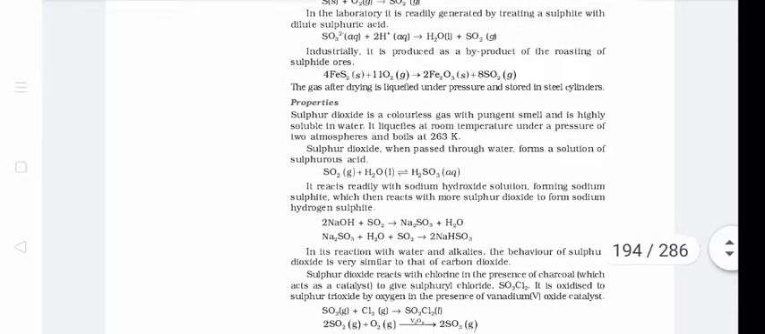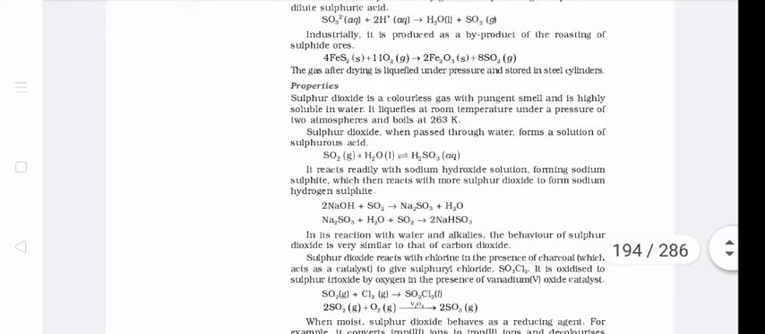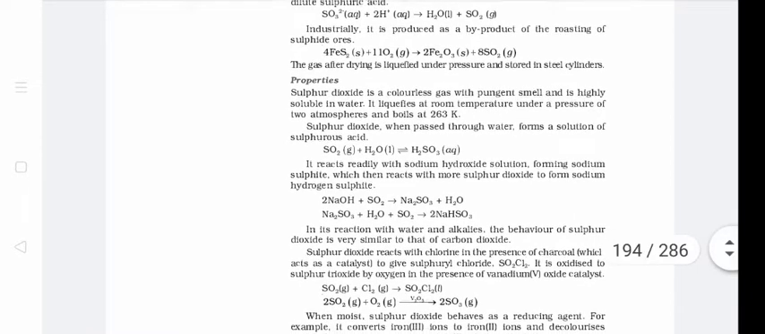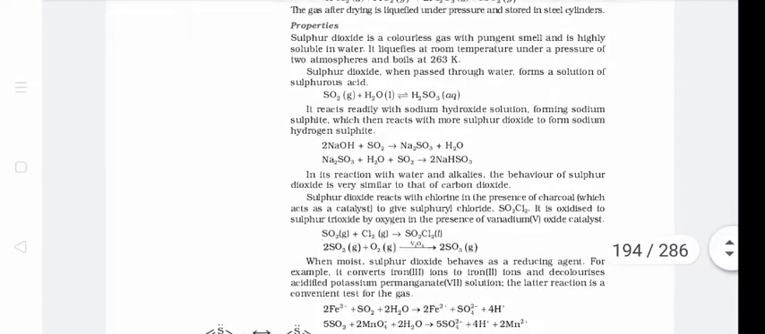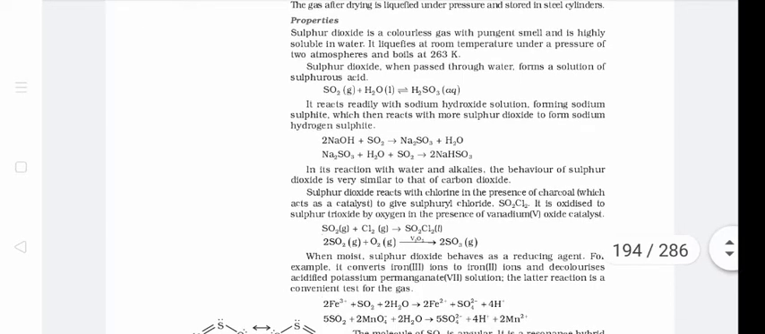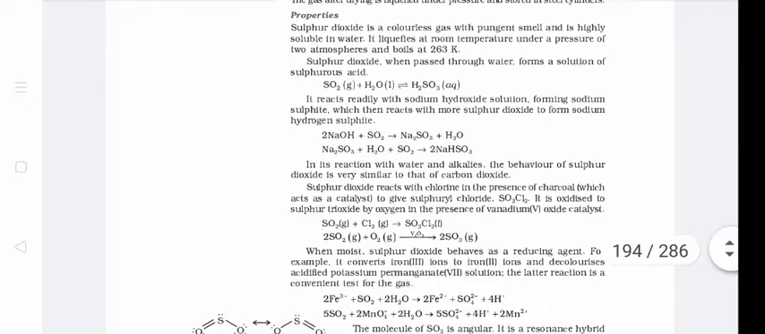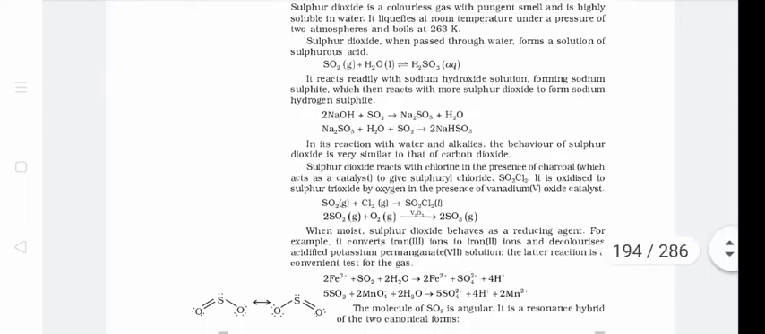Now its physical properties: it is a colorless gas with a pungent, sharp smell. It is highly soluble in water, and when it is passed through water, it forms an acid called sulfurous acid, that is SO2 plus water gives H2SO3. This equation is very important, and generally comes in balancing of equations.